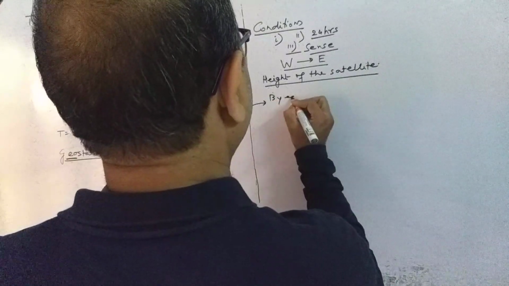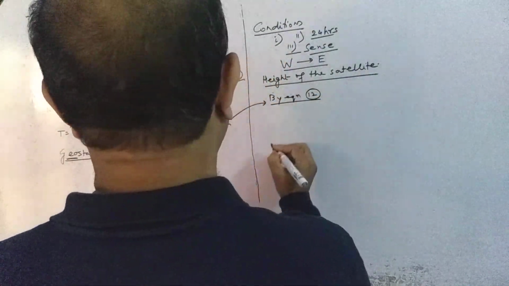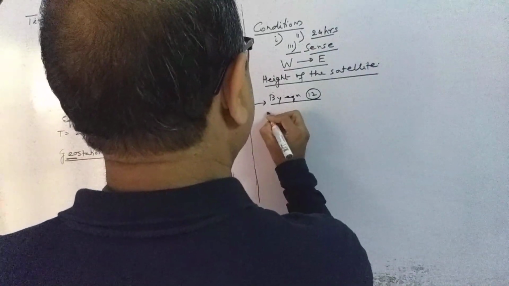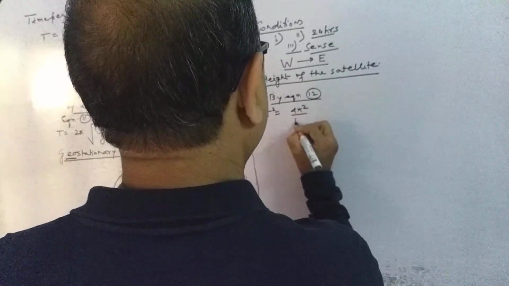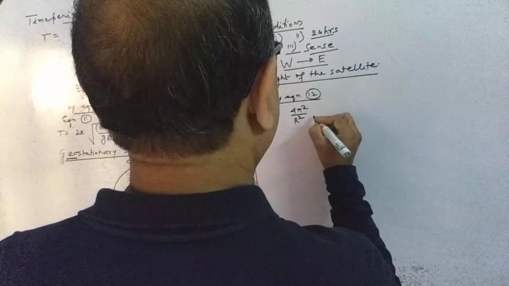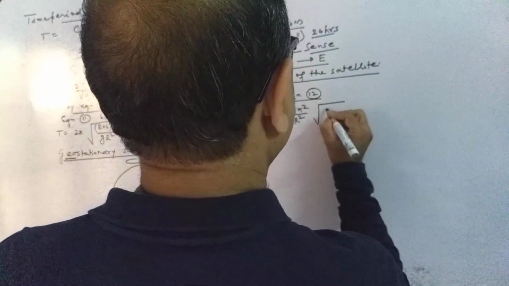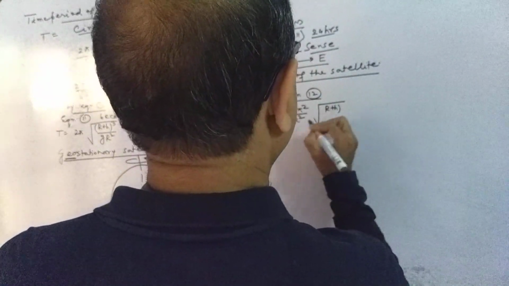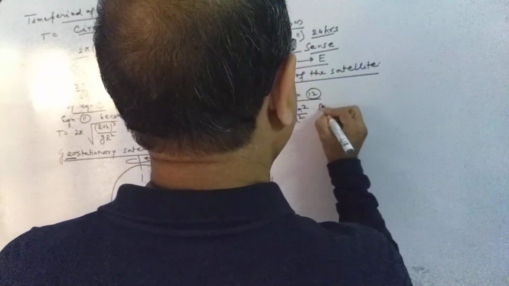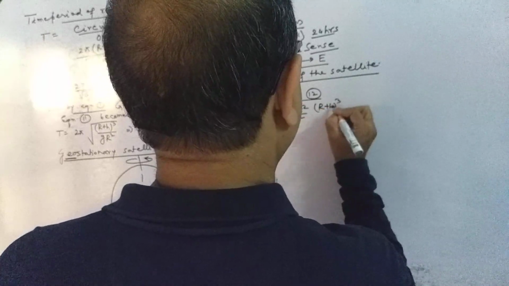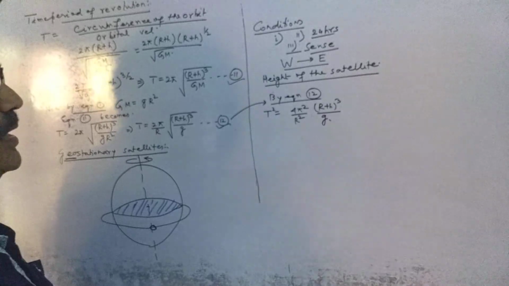By equation 12, T square is equal to 4 pi square by g r square into r plus h whole cube. It should be like this.